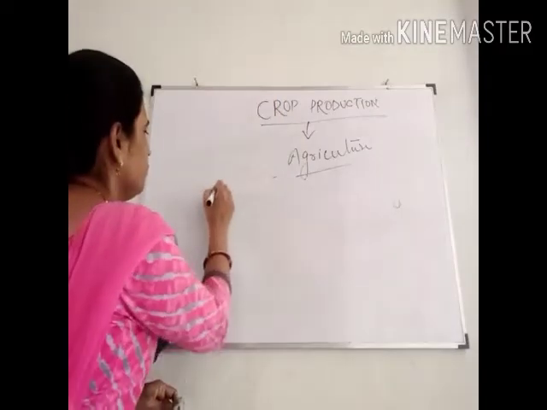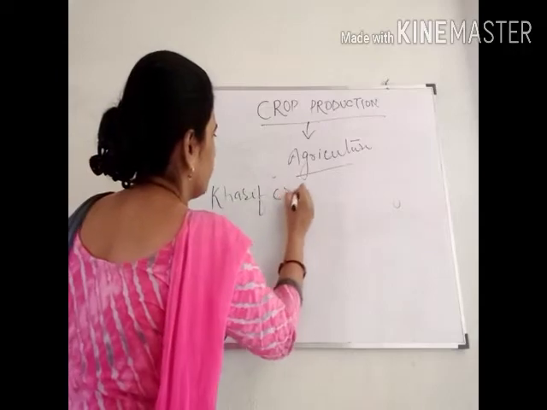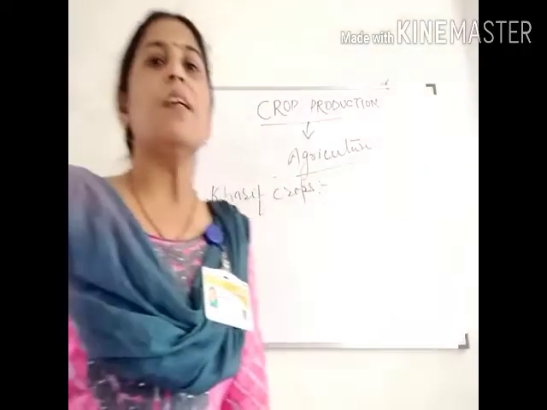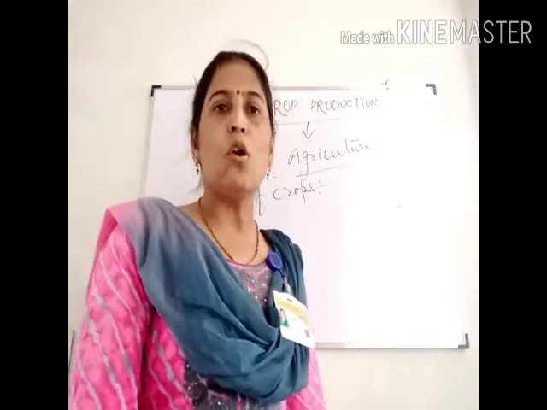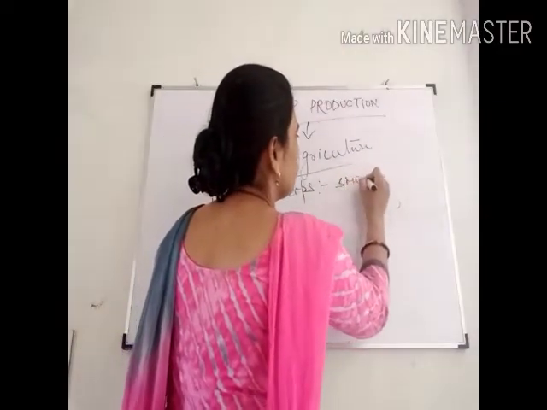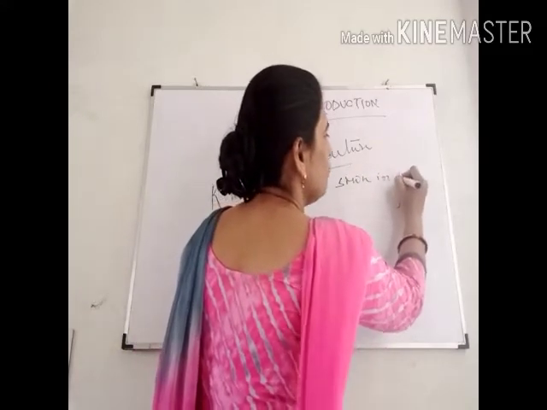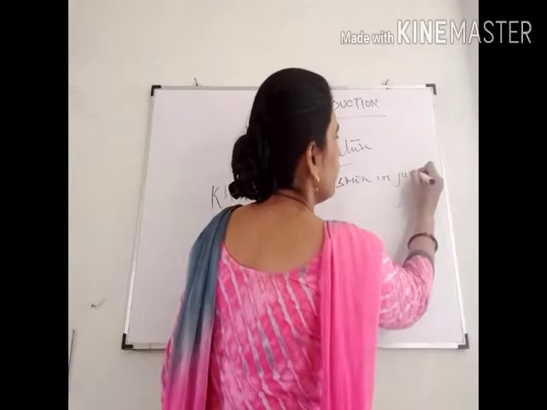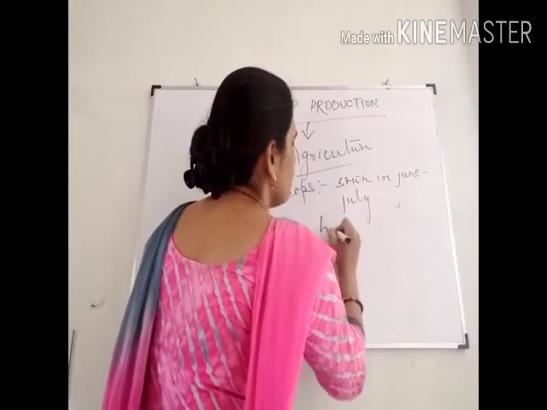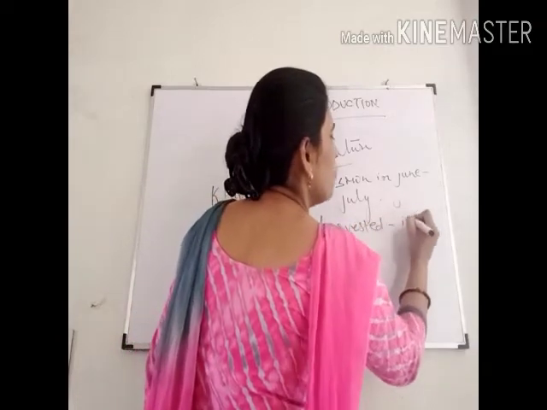Kharif crops are also known as monsoon crops. They are sown in the monsoon season, meaning in June or July, and they are harvested in September or October.